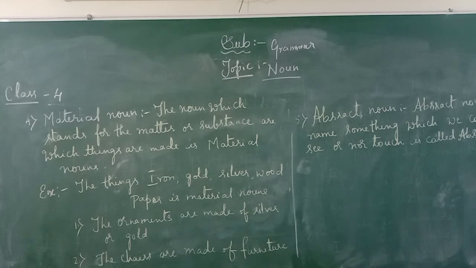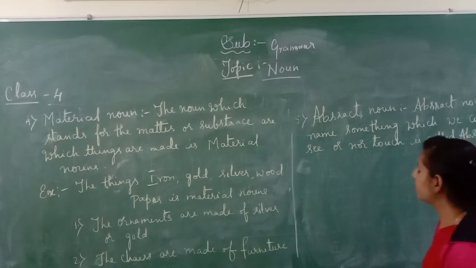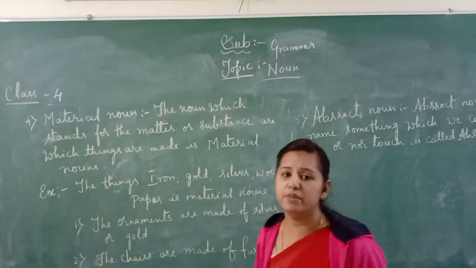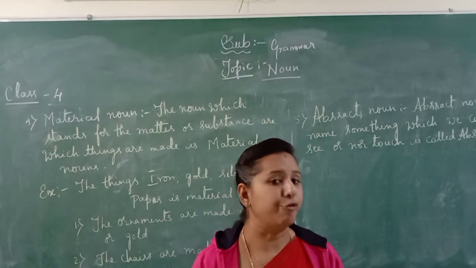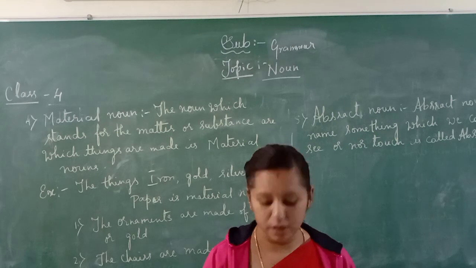So an abstract noun is the name of something which cannot be seen or touched. Only we can feel it. This is called an abstract noun.